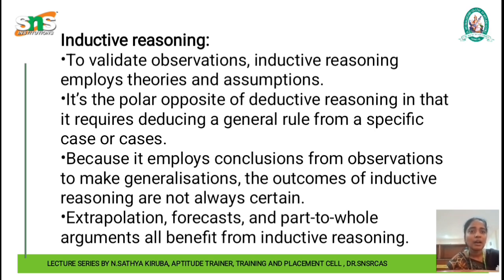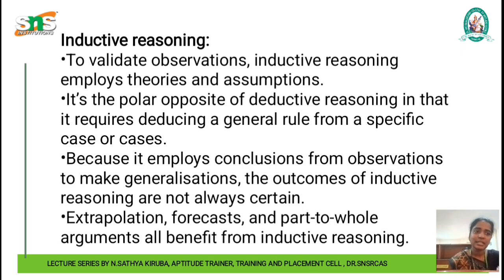We are validating the observation. There we will not do any validation, we will just get the information. If the information is relevant we will get to the conclusion, but here it is not the case. Now it requires deducing a general rule from a specific case. The case from which a conclusion has been arrived should be validated.